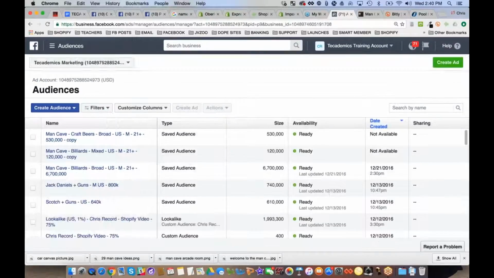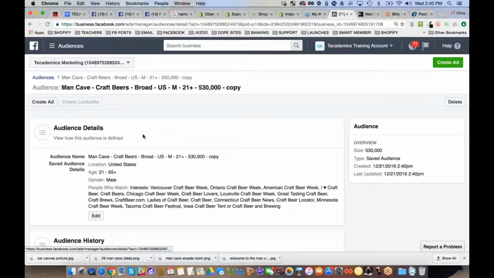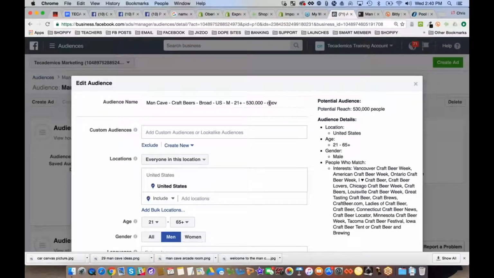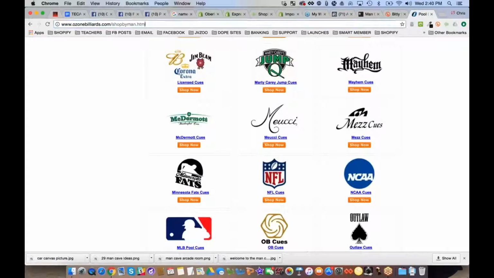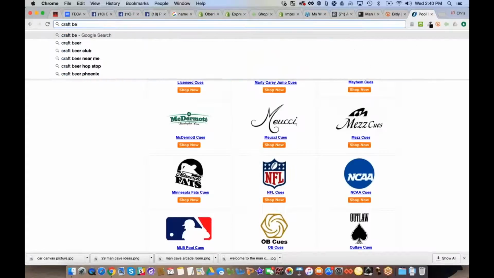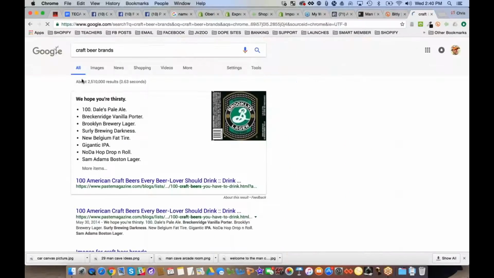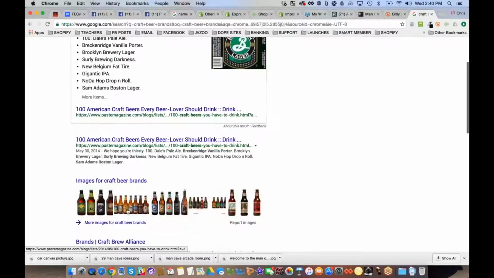And there's their Man Cave Craft Beers one. Okay, so let's click on this. Let's edit it. And now what we're going to do is create a new one. So that's Man Craft Beers Broad. Now let's do something like this. Go to Google and do craft beer brands. Okay, so now 100 American craft beers lovers should drink. So maybe something like that.